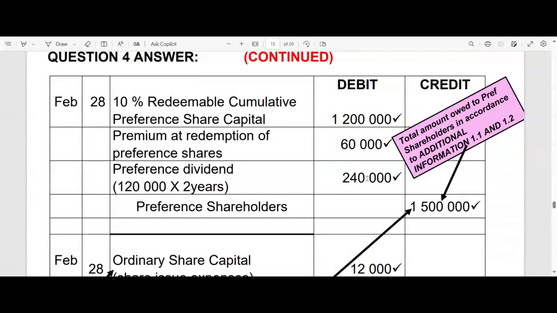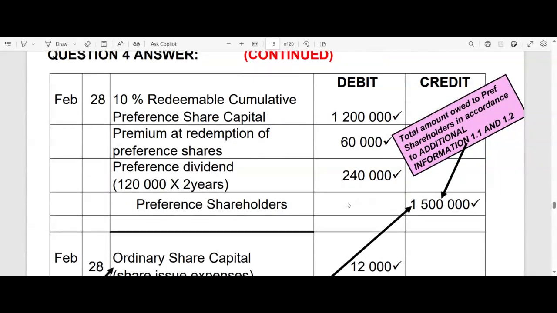And then in this year, even though half of it comes from last year, we've only made the declaration this year. So that whole 2 years' dividend will be debited. I prefer to call that account preference dividend declared. Although I get it that if it's only been proposed and it hasn't been declared yet, there is no journal entry. So that has to be preference dividends declared. And we raise our liability in total to our shareholders. We're going to credit our preference shareholders.